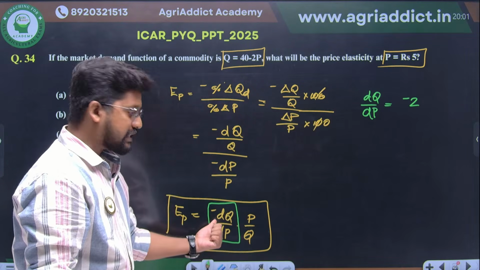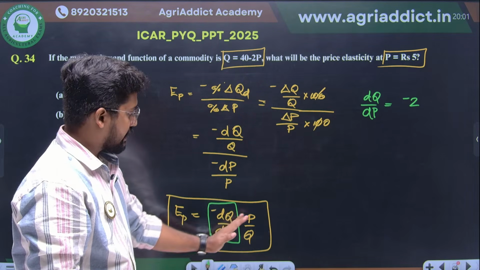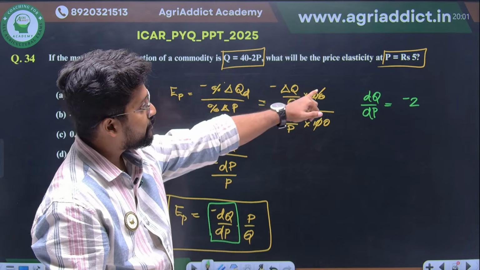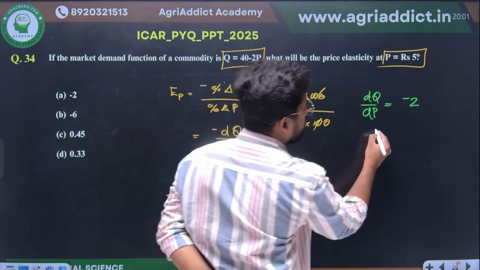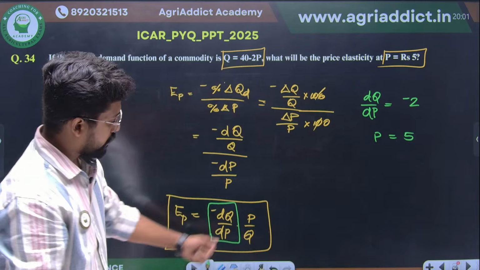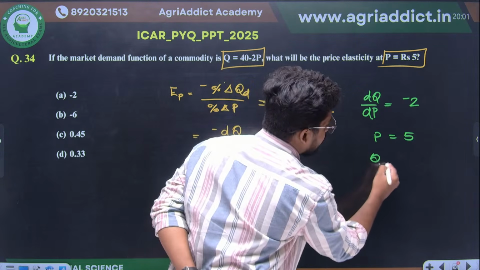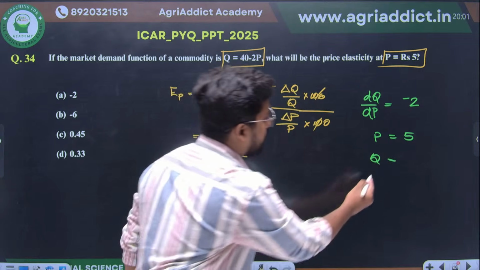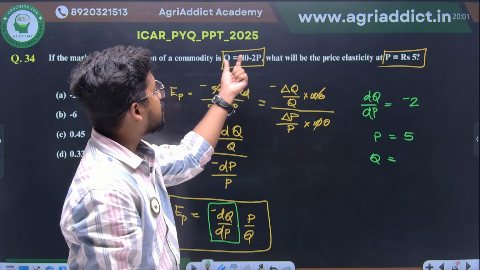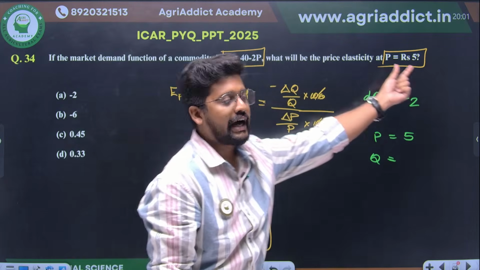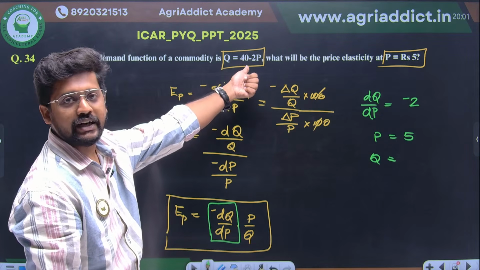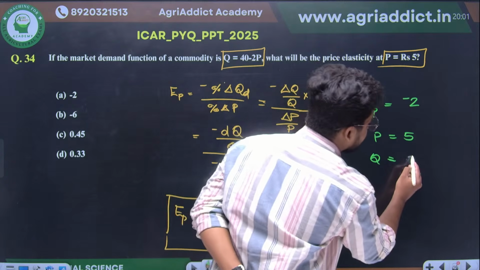We require minus dq by dp. Let it be like that. We needed p by q, right? So what is p here? P is already 5. Then what is q? Q is the quantity when p is equal to 5. Q we already have here. So what is Q when P is equal to 5? I am substituting 5 here. 5 into 2, 10. 40 minus 10, it will be 30. So therefore Q is none other than 30.